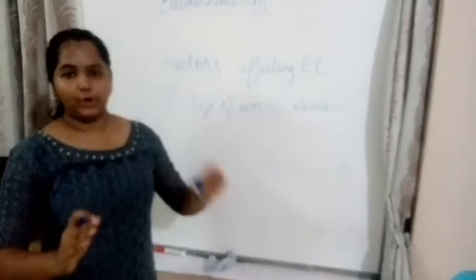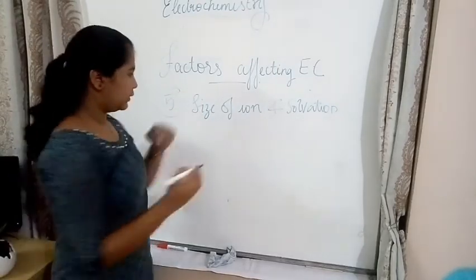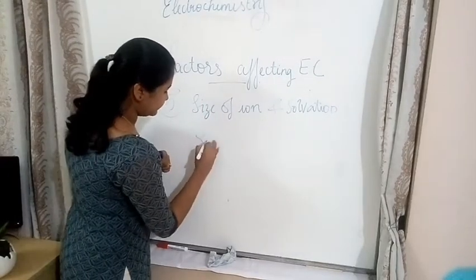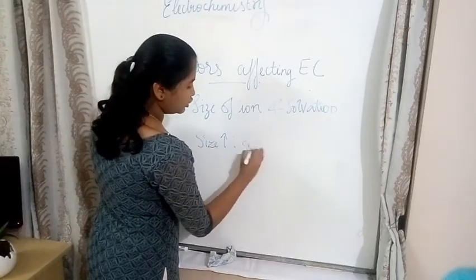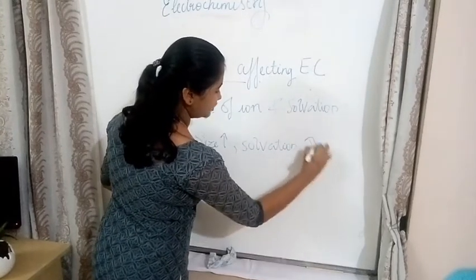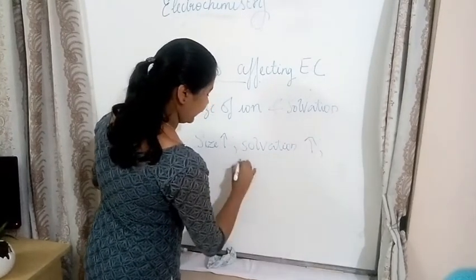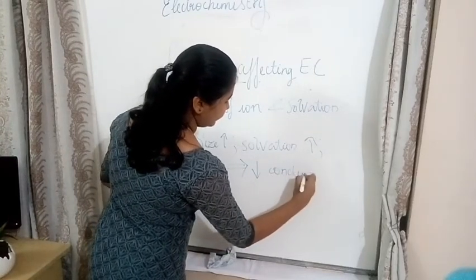The solvation also increases, resulting in a decrease of conduction. So as size increases, solvation is increased to a greater extent, which implies a decrease in conduction.